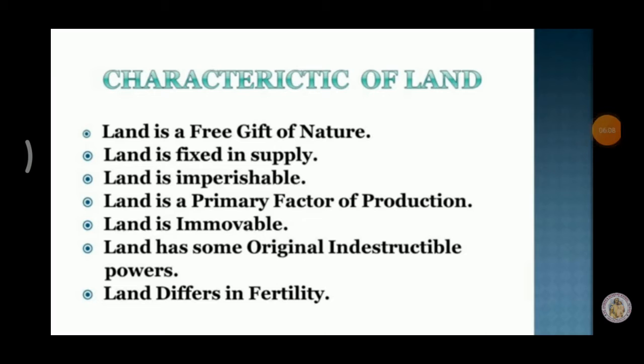Characteristics of land. Land is a free gift of nature. Land is fixed in supply. The total quantity of land does not undergo any change. It is limited. There is no change in the quantity of land because it is limited. Land is imperishable. All man-made things are perishable, but land is imperishable. Imperishable is nothing but everlasting. Land is a primary factor of production. Primary means major factor of production.